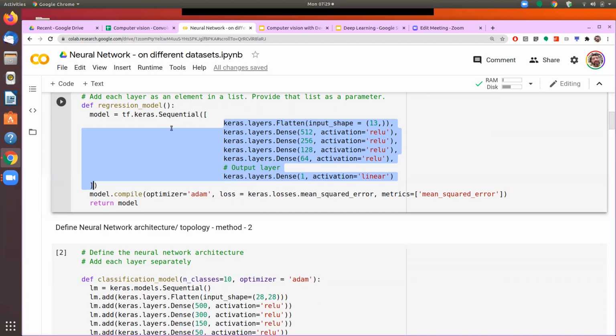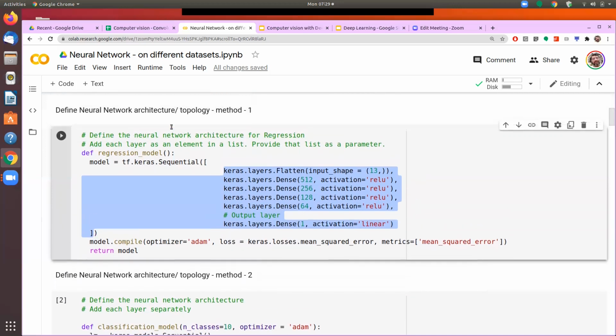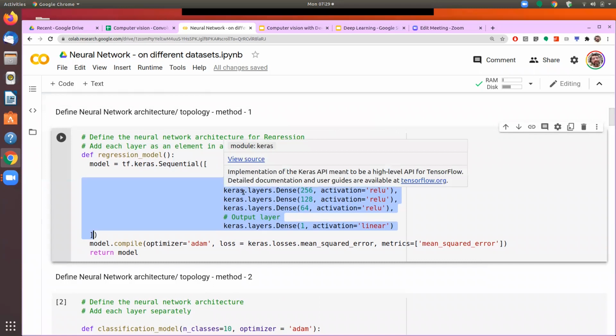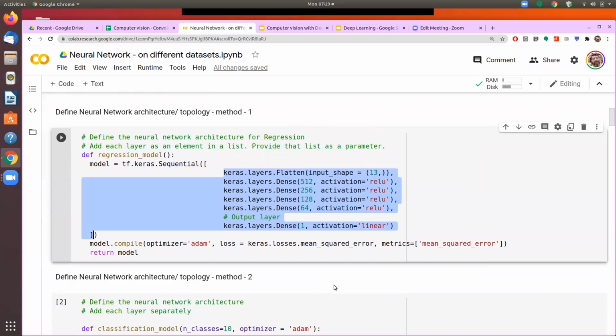I have used for the regression, I am first defining the different layers as a list, and then we are passing that list to the model, and then we are compiling it. So these are the two ways to define it. So let me define that.